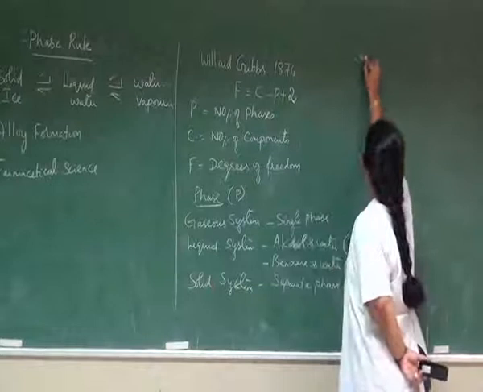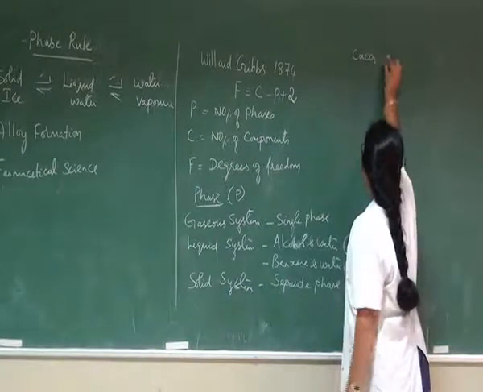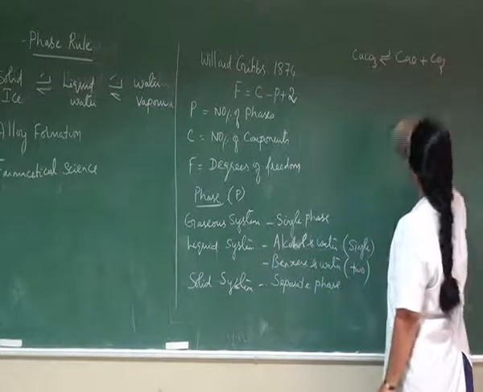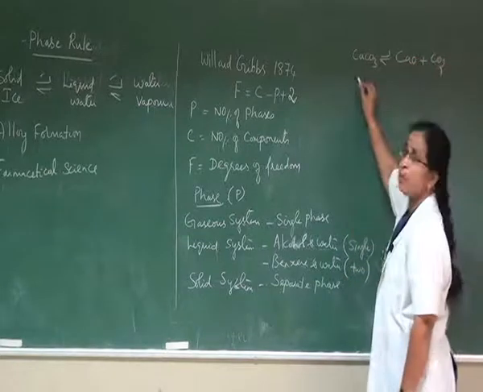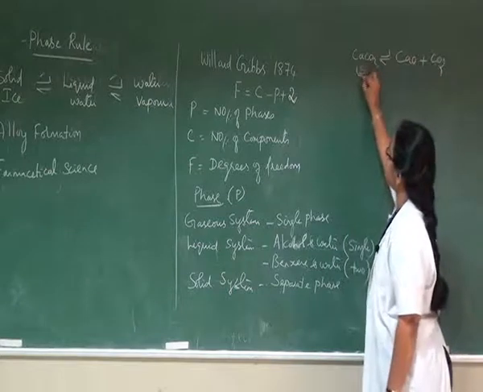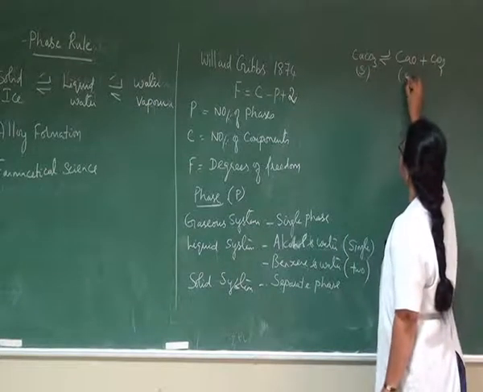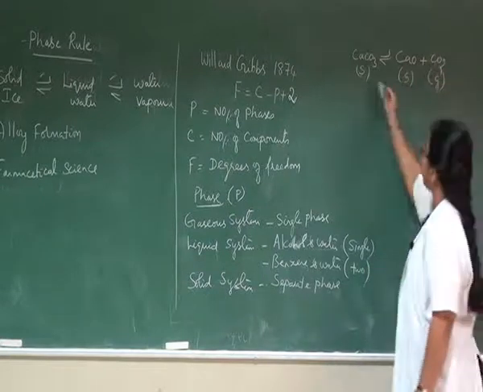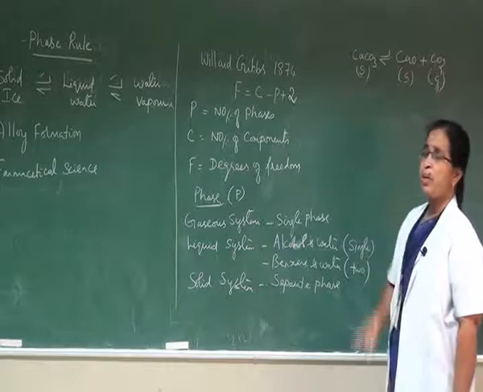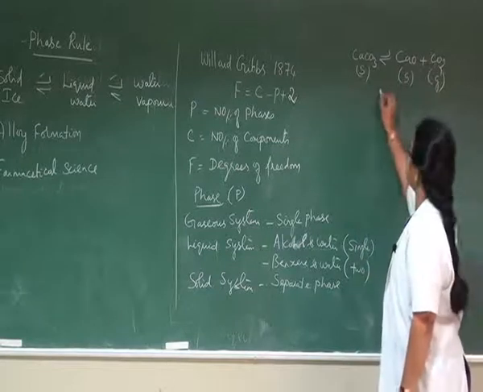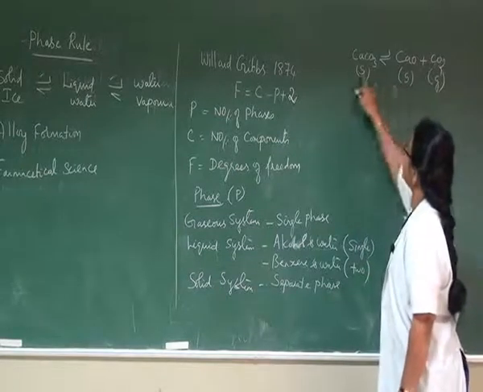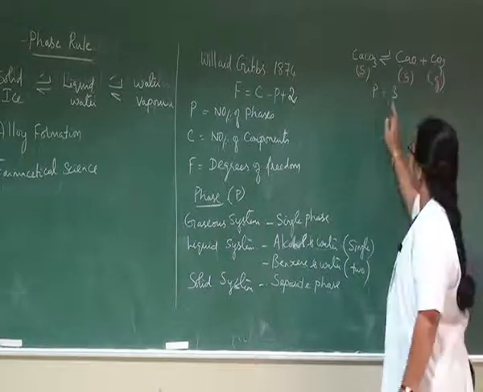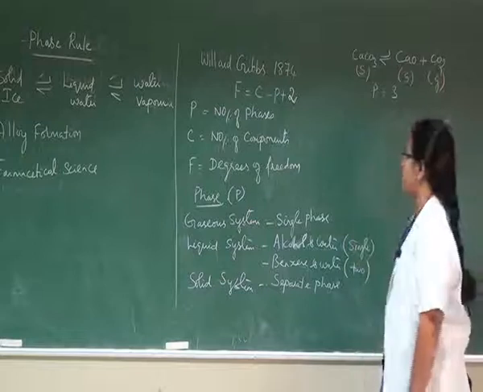Considering the simple example, CaCO3 giving CaO and CO2, in the simple reversible equilibrium reaction, calcium carbonate is a solid phase, calcium oxide is another solid phase, carbon dioxide is a gaseous phase. So considering this example, the actual number of phases present is totally 3, because two solids constitute separate phases along with this gaseous phase.